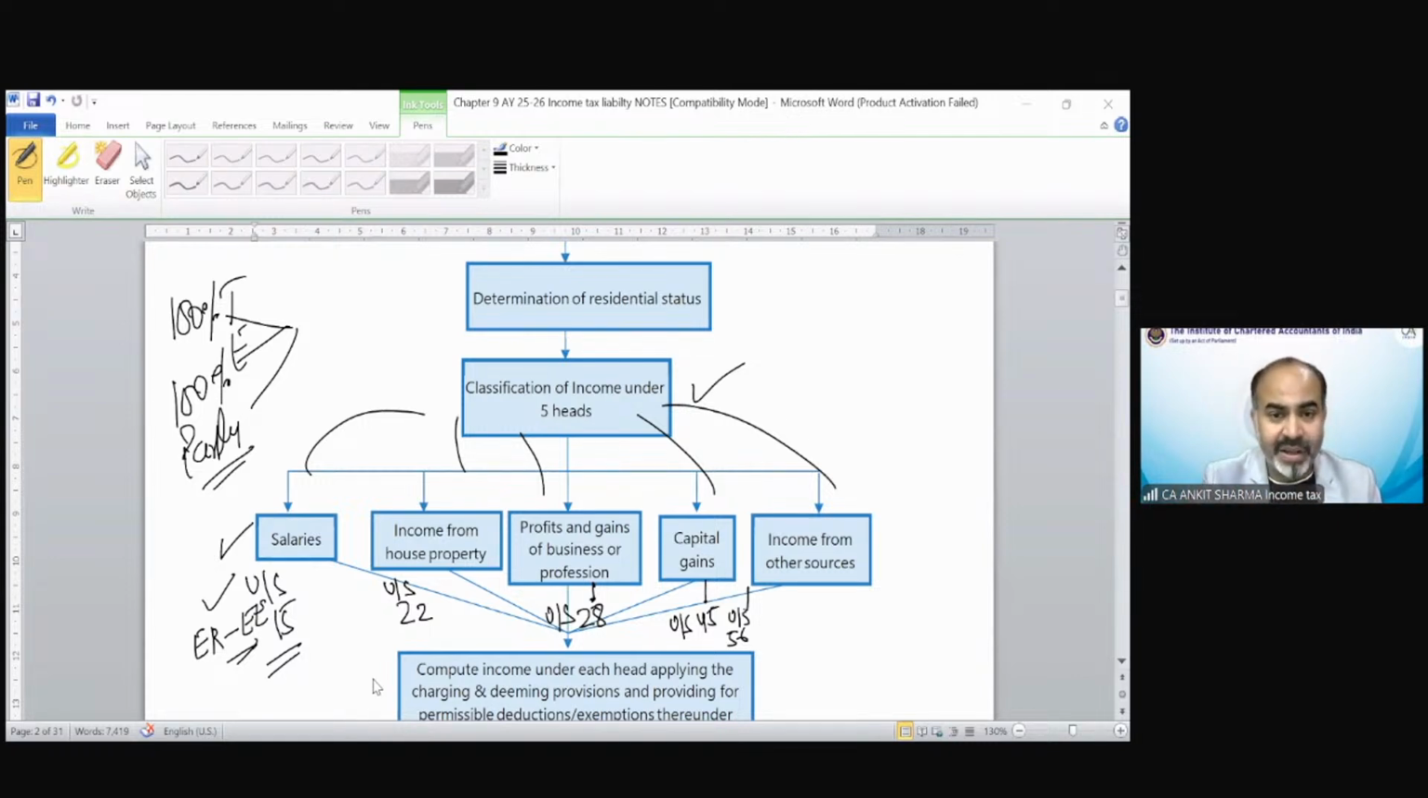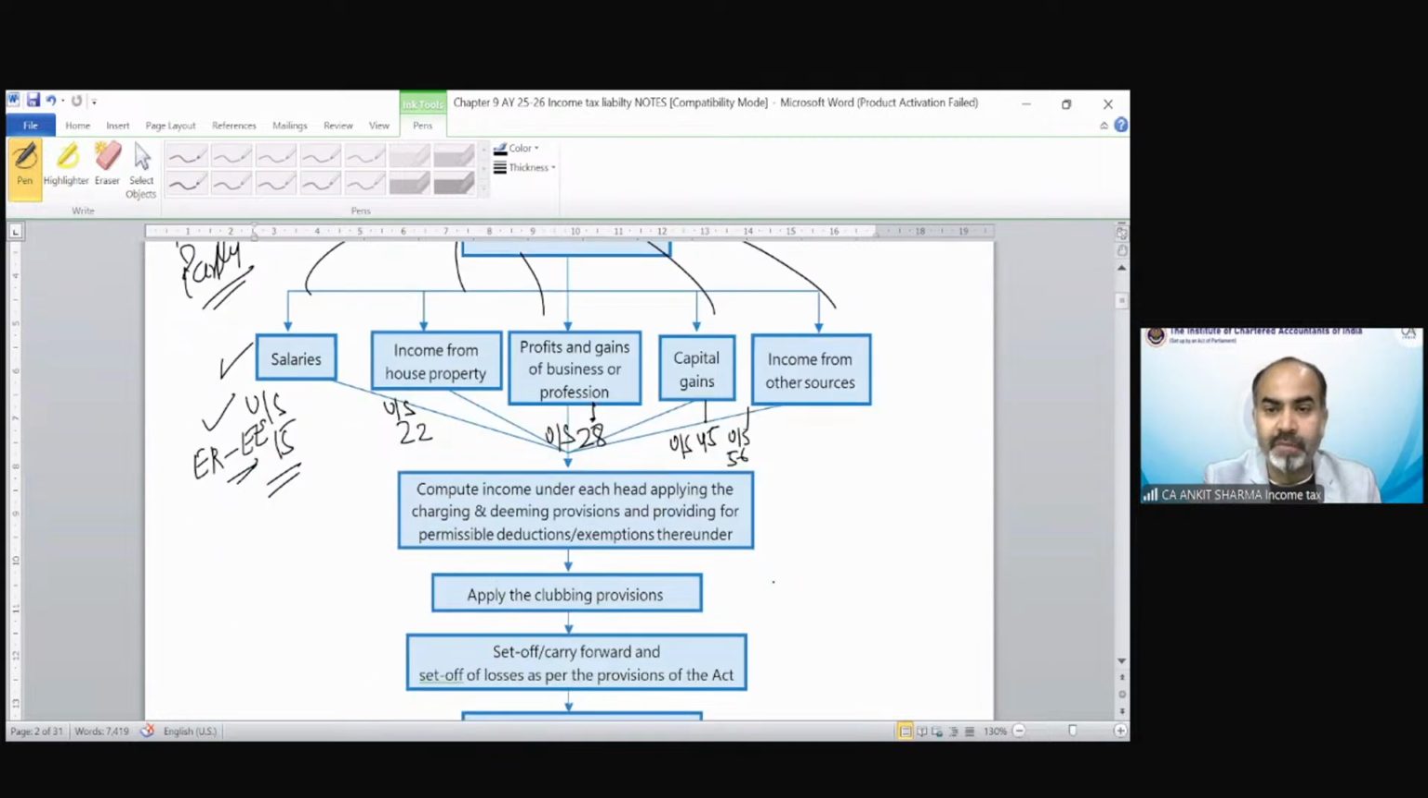Then after calculating this, we have to apply the provision of clubbing, computing income under each head, applying the charging and deeming provisions and providing for permissible deduction and exemption thereunder. Fine. So this is regarding all those calculations we have gone through. Then applying the clubbing provision, so we have to club the income. If there is some income of a minor or spouse in certain cases, which was transferred to avoid the tax, etc., you must have gone through that under the clubbing provision.